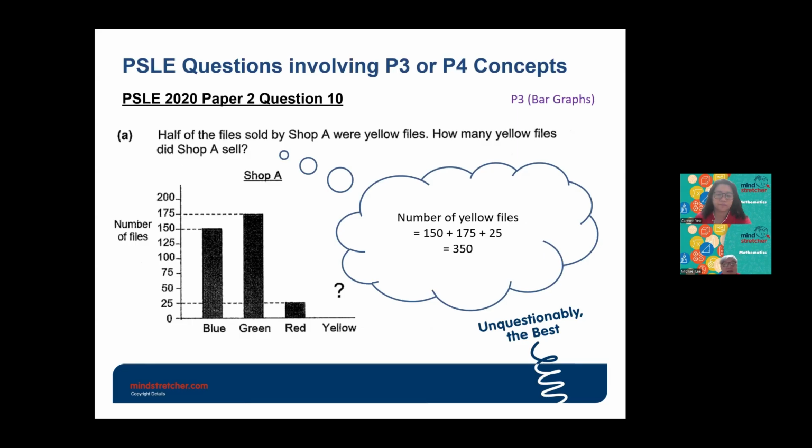It's actually the addition of the blue, green, and red, because it says half of the files are yellow, so the blue, green, and red will be the other half. So the number of yellow files will be 35.